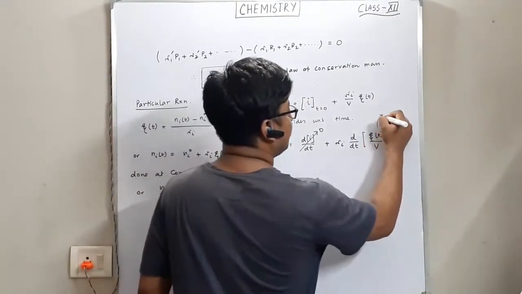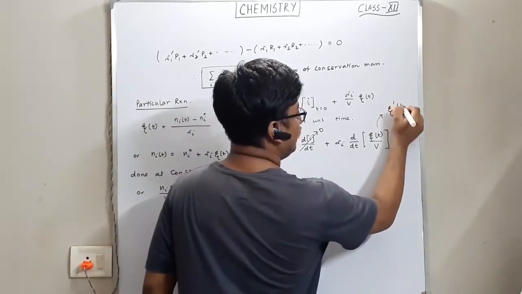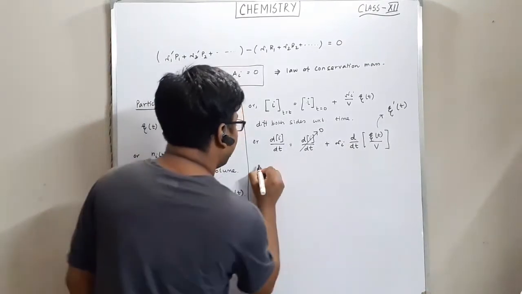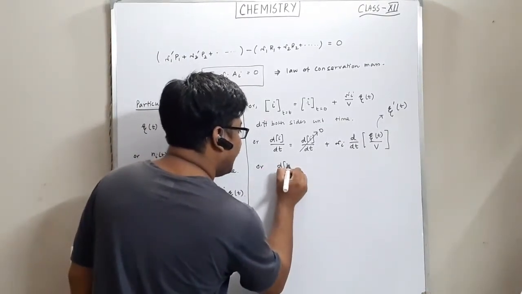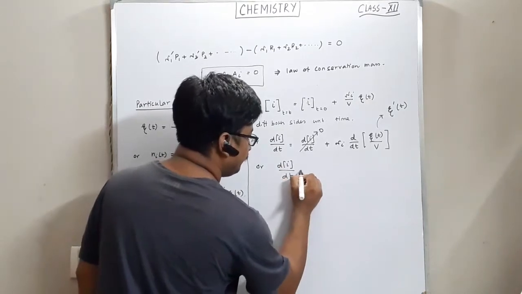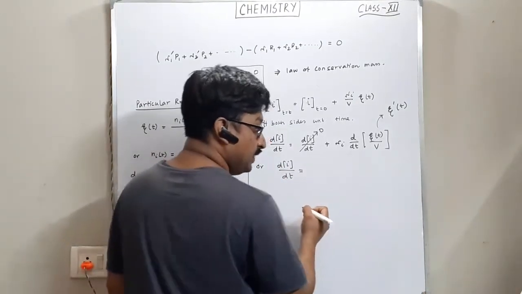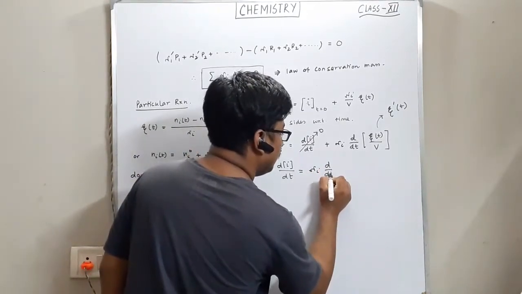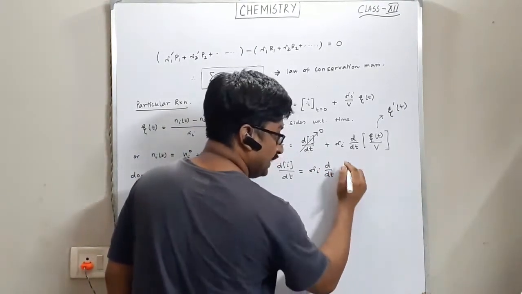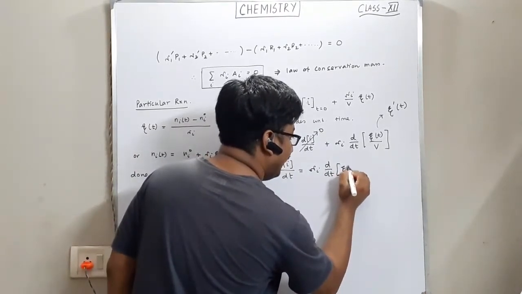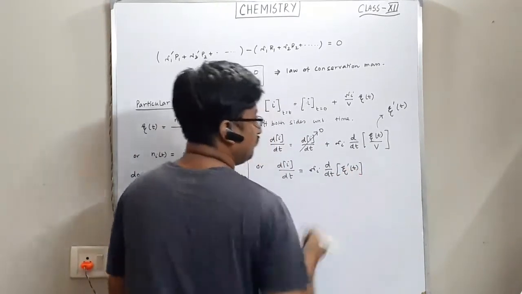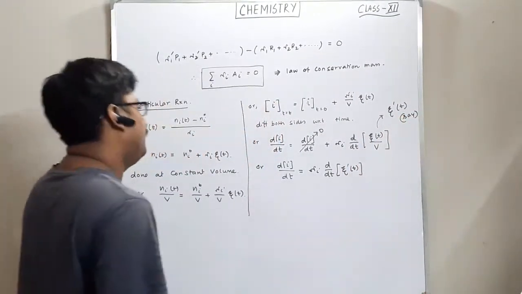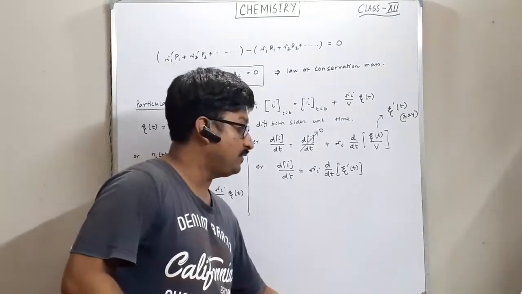Let's take this η(t)/V as η'(t). So we can say d[i]/dt is equal to ν_i d/dt of η'(t). Okay. Acha. Now next one.